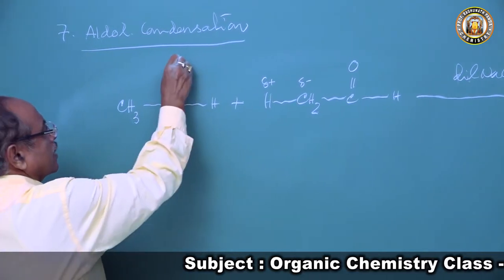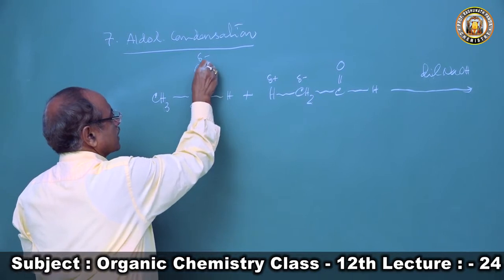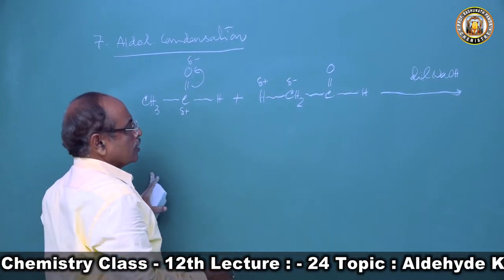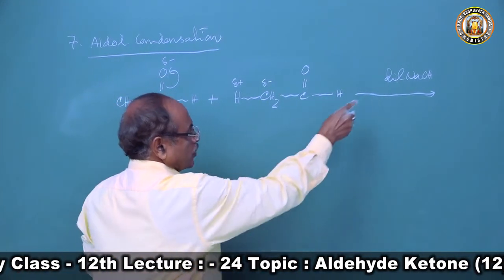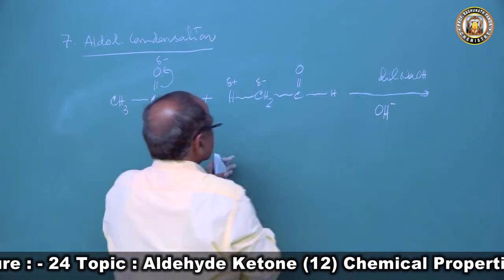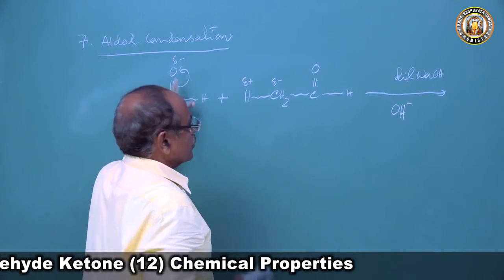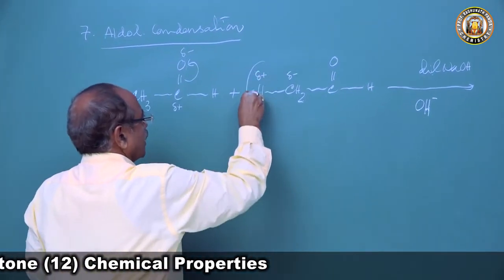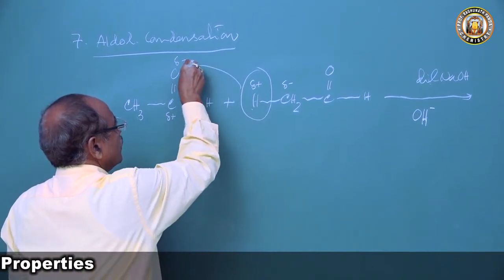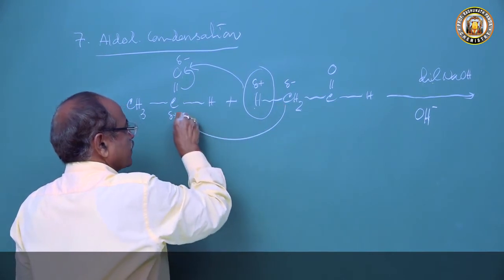And here the oxygen atom is delta negative and carbon atom is delta positive. This OH minus ion produced from sodium hydroxide wants to remove this H plus and takes this H to OH. So this hydrogen atom goes to O, and this CH2 comes to this place.